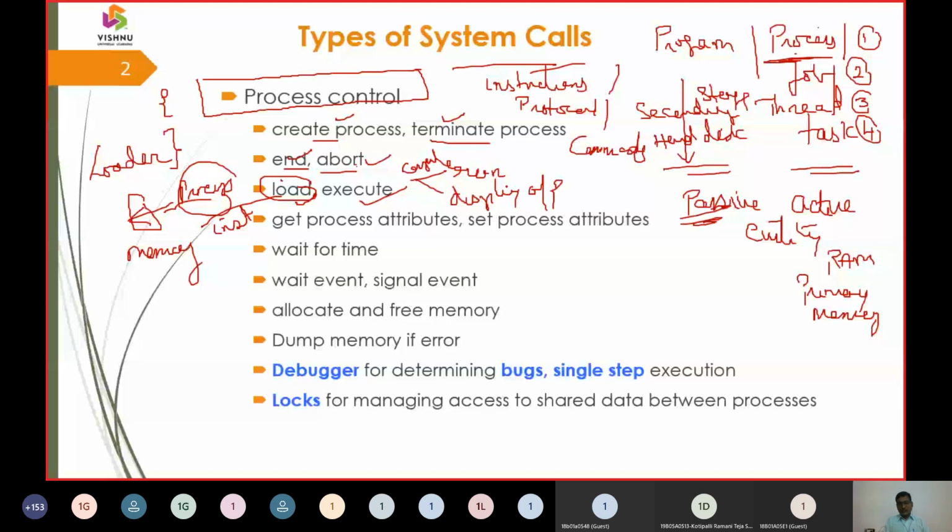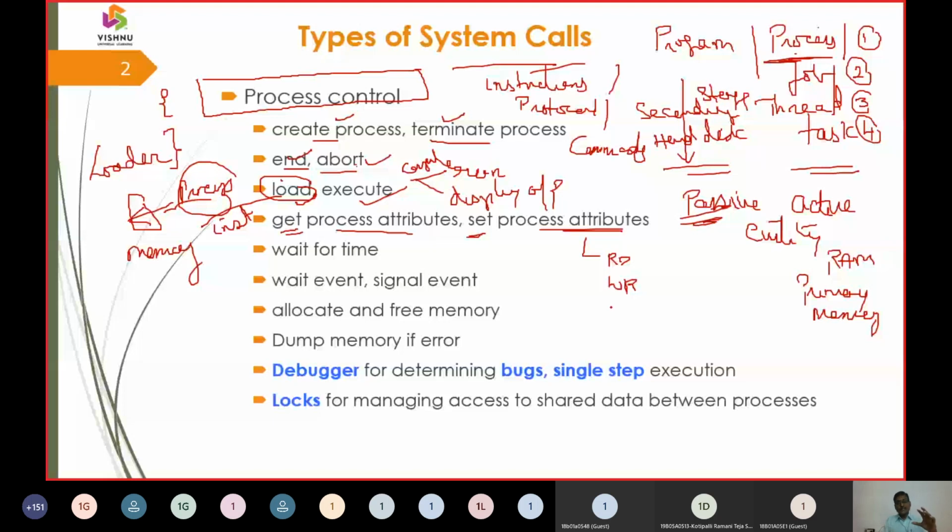So in C also, when we are working with the files, we get two primitives, getw and setw. So set file and get file. So we will be getting the process attributes. So what is a process attribute? A process attribute is nothing but whether it is a read mode file, whether it is a write mode file, or whether it is a read-write mode. That is nothing but whether it is an append mode file.